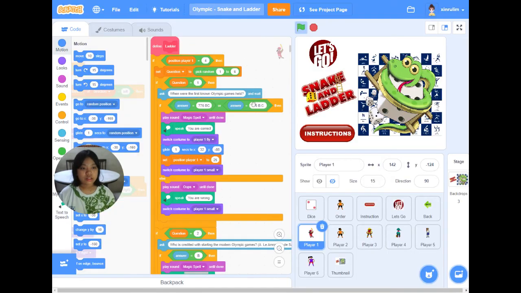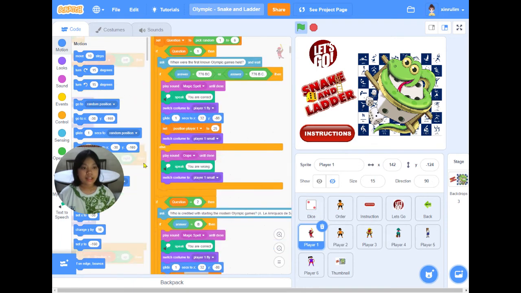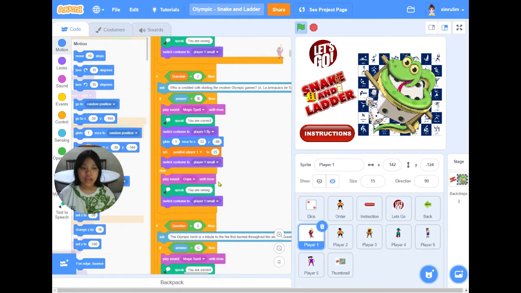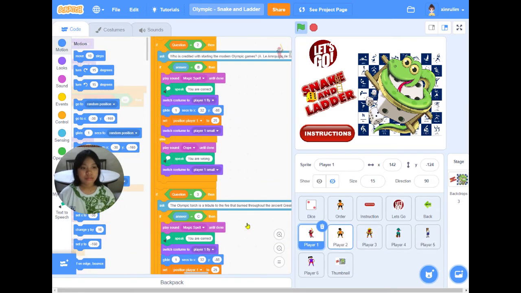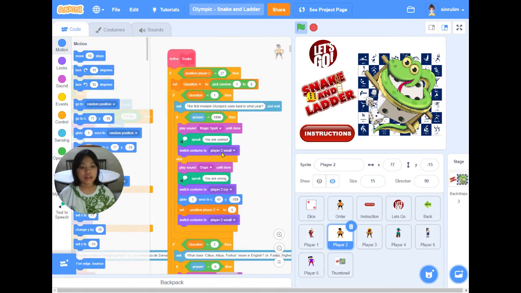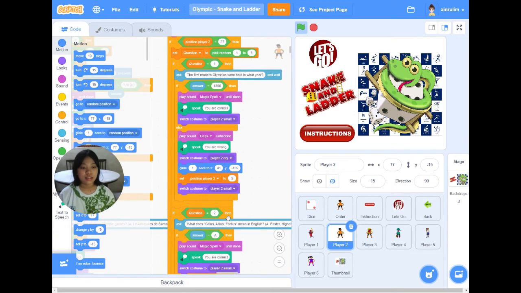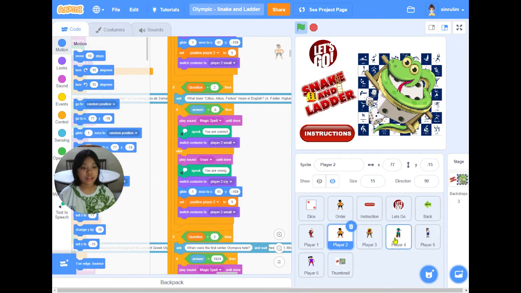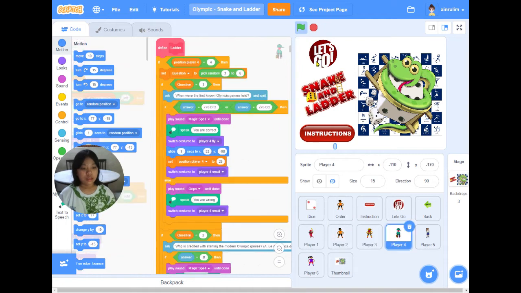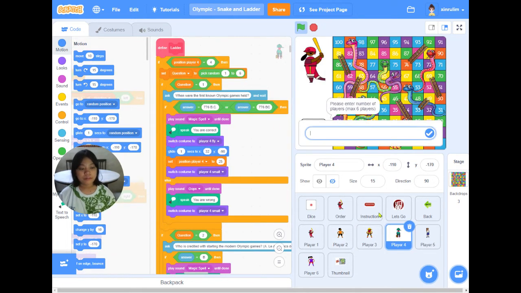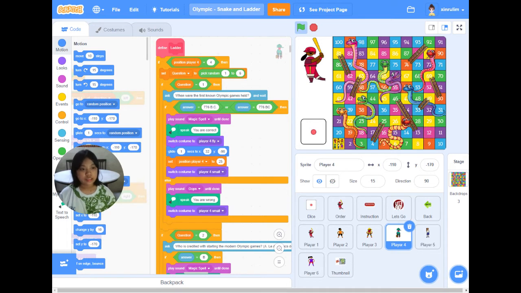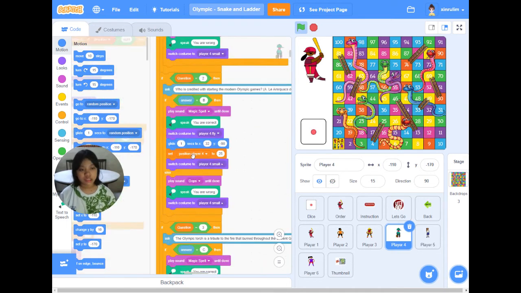This is the source code that determines whether the player will move upward or stay when landing on the bottom of a ladder. And this is the source code that determines whether the player will stay or slide down when landing on the head of a snake. There are 6 questions for each ladder or snake position. The system will pick randomly from question 1 to question 6. Each player may get different questions even if they land on the same position.